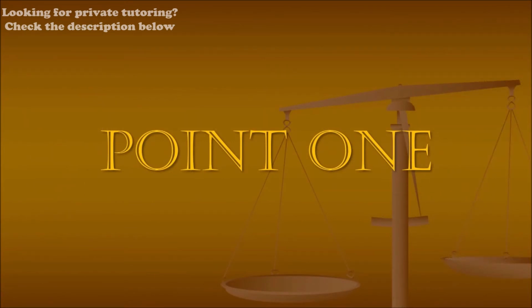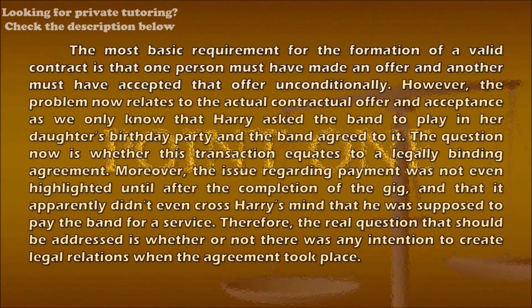Point 1. Body paragraph 1. The most basic requirement for the formation of a valid contract is that one person must have made an offer and another must have accepted that offer unconditionally. However, the problem now relates to the actual contractual offer and acceptance, as we only know that Harry asked the band to play at his daughter's birthday party and the band agreed to it. The question now is whether this transaction equates to a legally binding agreement.